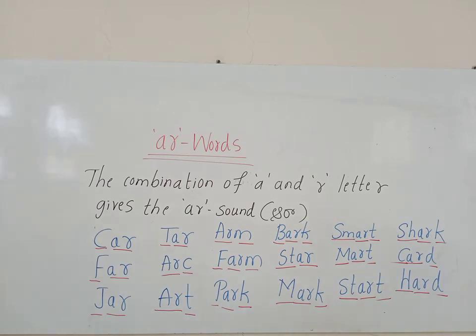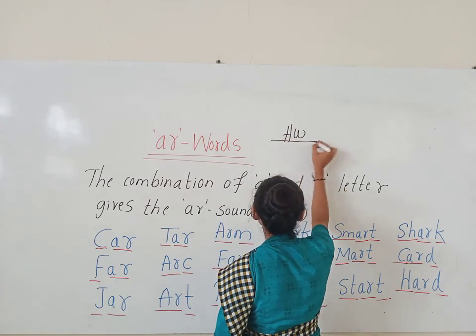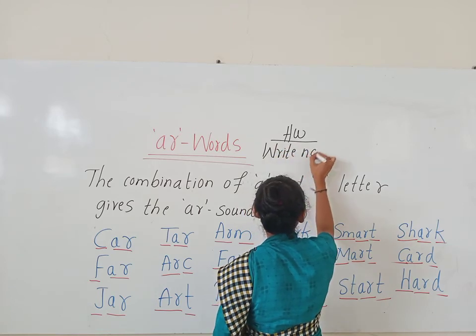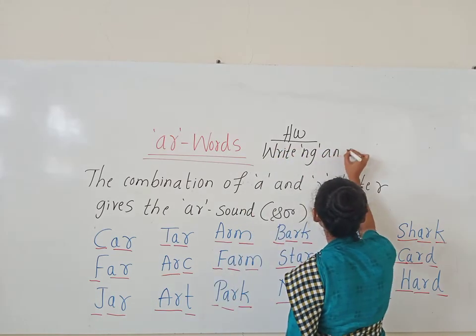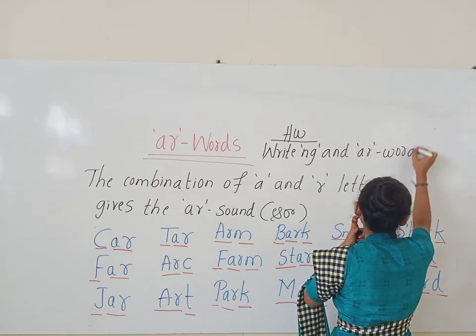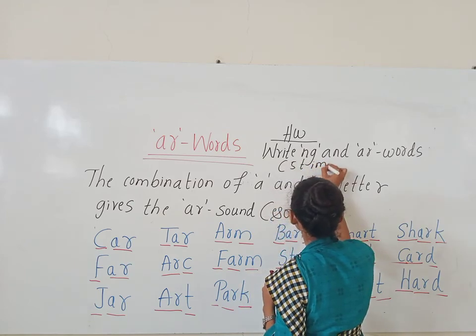Now it is time to give you the homework. So your today's homework is write NG and AR words 5 times.